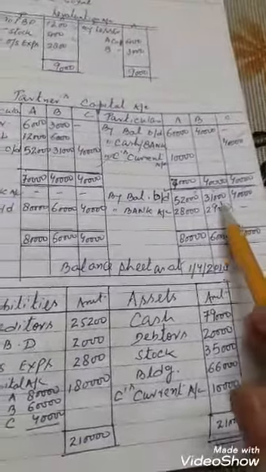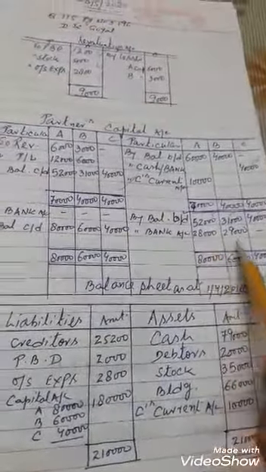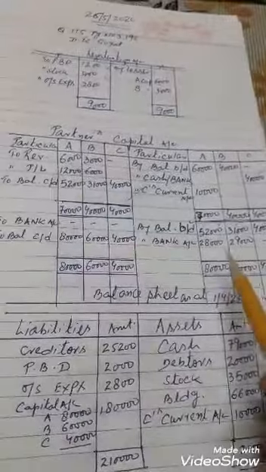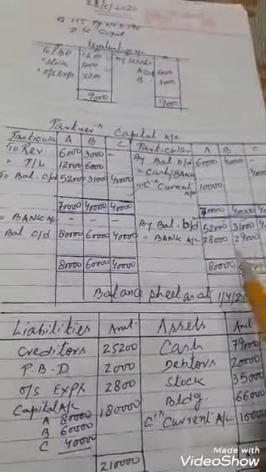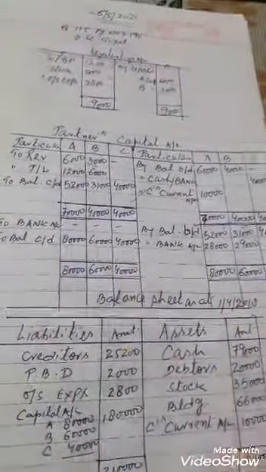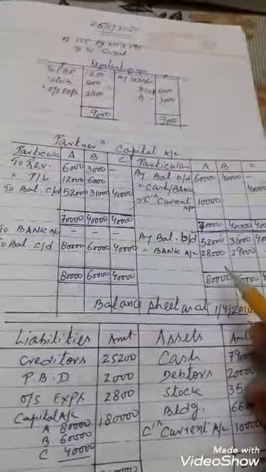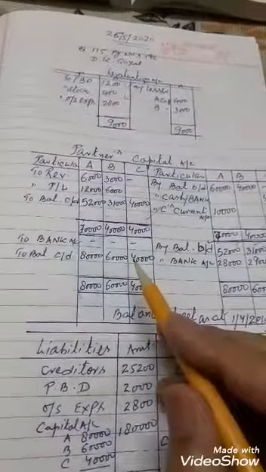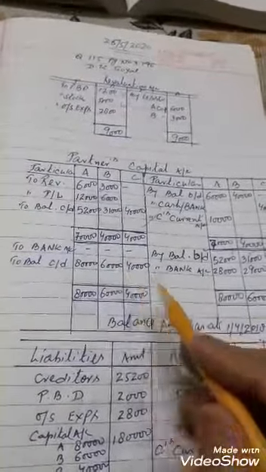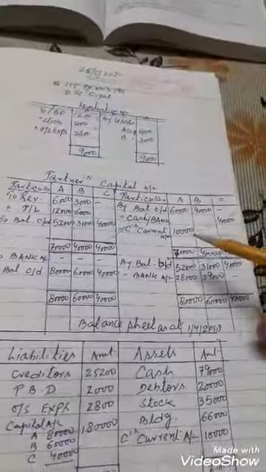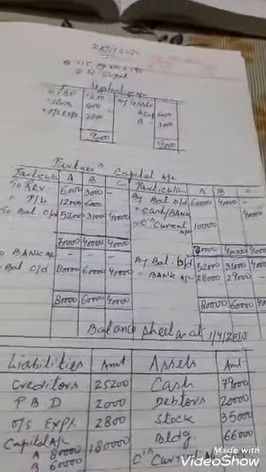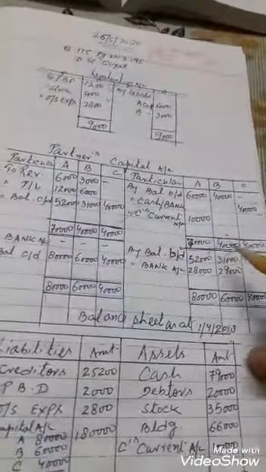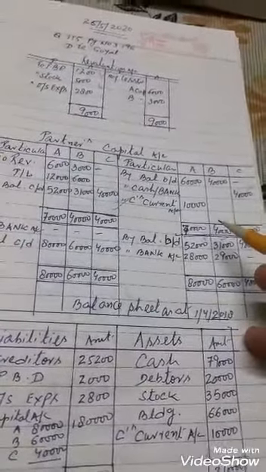So this is the amount they will bring, or you can say when they have a deficit they will bring, when they have a surplus they will withdraw. Remember, when they have a deficit they will bring, when they have a surplus they will withdraw the amount. Thus we will make the capital account in two parts when there is a capital adjustment.